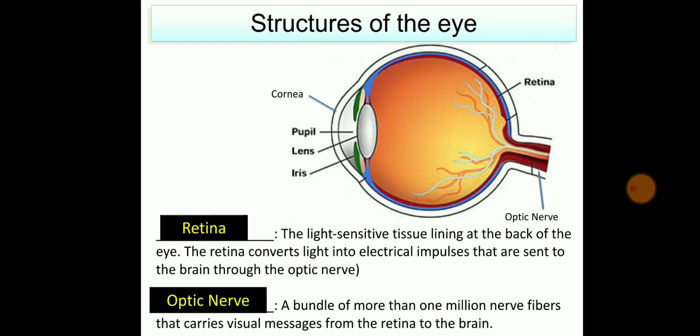Whenever you go for an eye checkup and eye testing, those who wear spectacles must have experienced that they put different types of glasses. When they give you the number for your glasses, they are putting different types of glasses, some concave lens, some convex lens. They manage like that because they want to see where your retina is going to form the image, and that will be your perfect number of the spectacles.